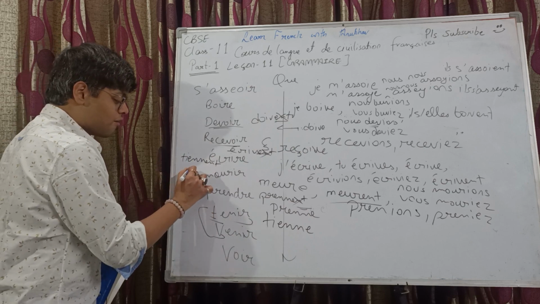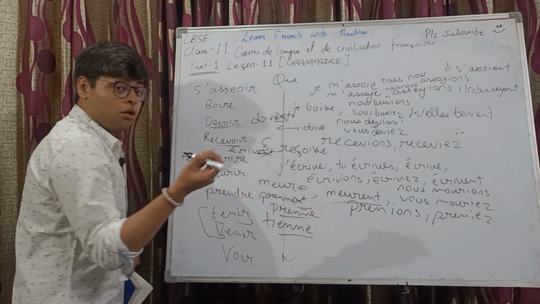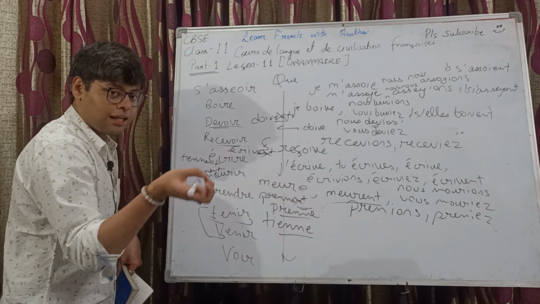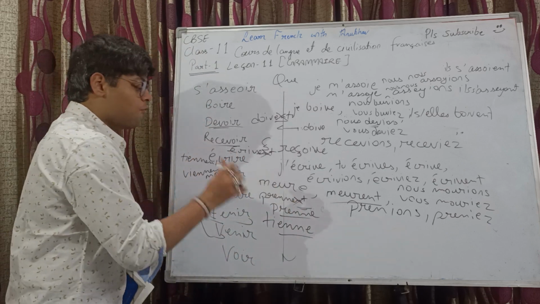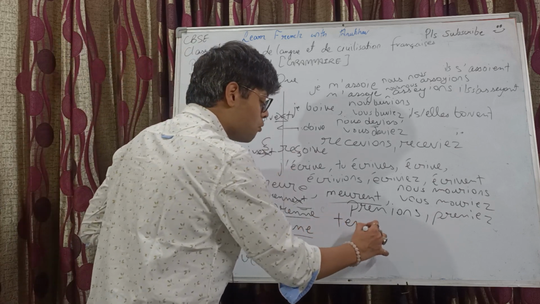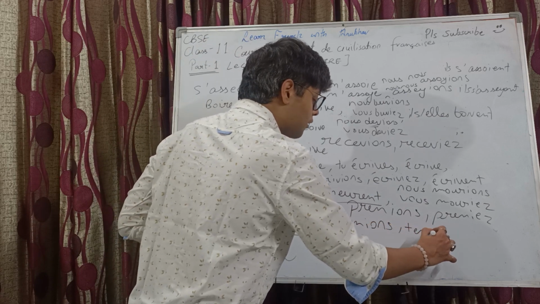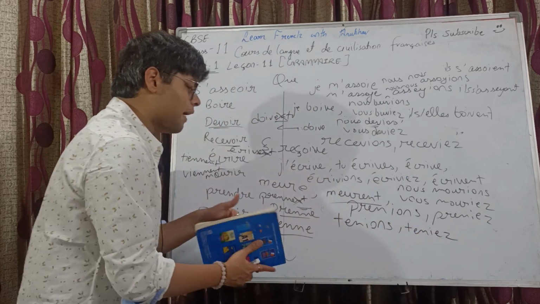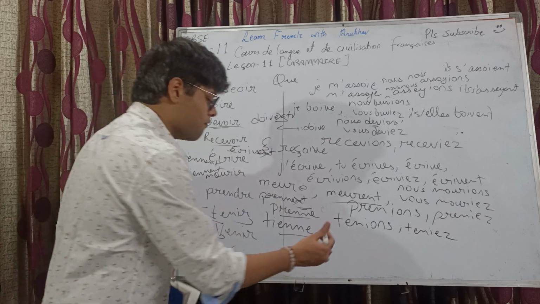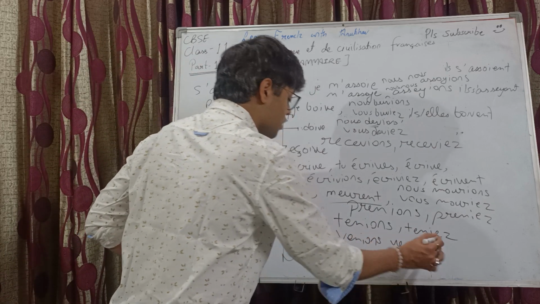For venir, vienne. Similarly, we are going to do for je, tu, il and elle plural. What about nous and vous? For nous and vous, it will be tenions and teniez. Que nous tenions, que vous teniez. Similarly, for venir, it's venions and veniez.